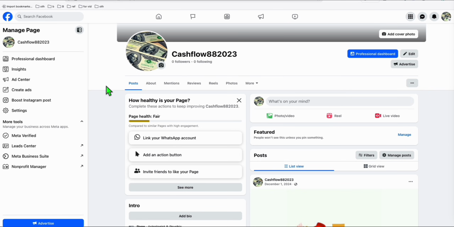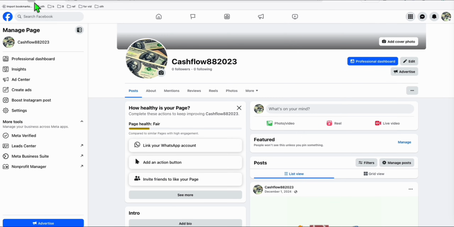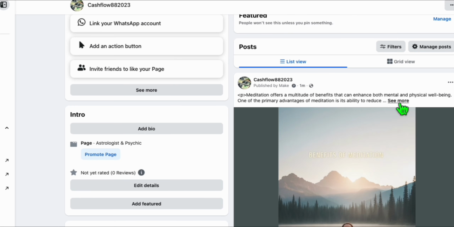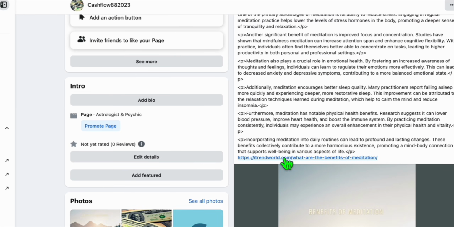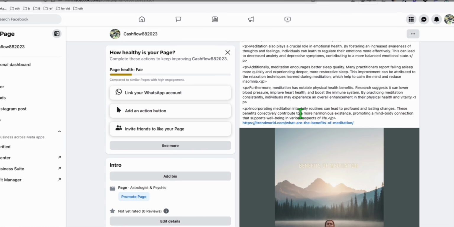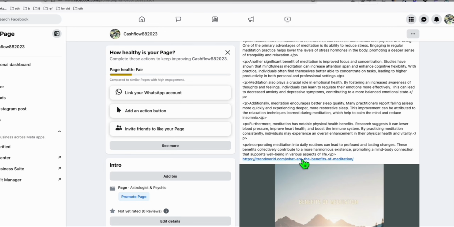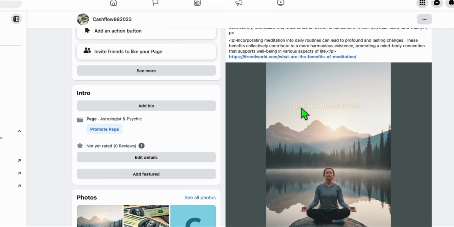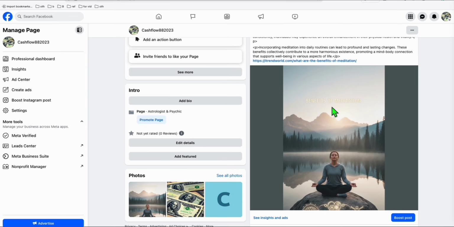Now, we're going to check the Facebook page. So we should be having a new post here. Let me refresh. And there you go. As you can see, published by Make. So you will see right here, this is the link directly to our WordPress post as well, because you cannot post directly the ClickBank link here on Facebook. So you need to redirect that to your WordPress website or any landing page. And this is our attractive photo created by Nano Banana, Benefits of Education.